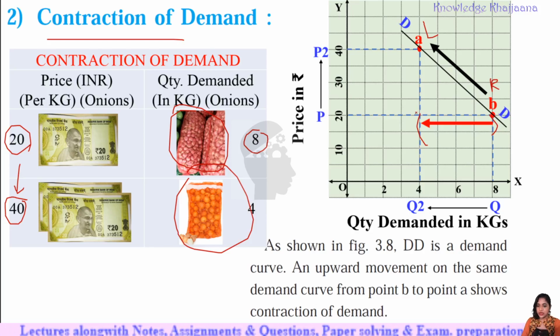There is contraction in demand because demand has narrowed, because it is going closer to zero. Demand got narrowed because demand decreased from 8 kgs to 4 kgs. That is the fall in demand, which reflects in the direction of the points from B to A. That's why it is a contraction of demand.